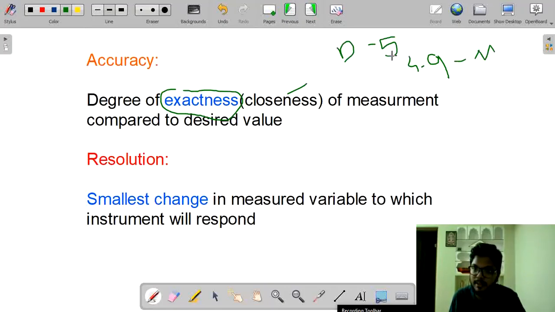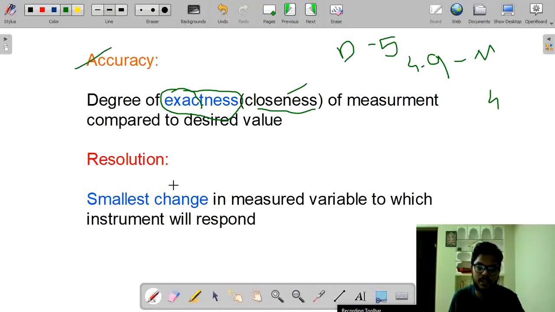If our measured value is very close to the desired value, then it is highly accurate. If our measured value is far from our desired value, then it is called least accurate. It is called degree of exactness or closeness. How close our measured value is to the desired value is called accuracy.